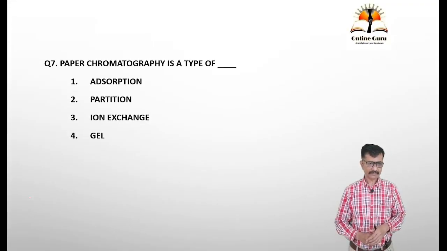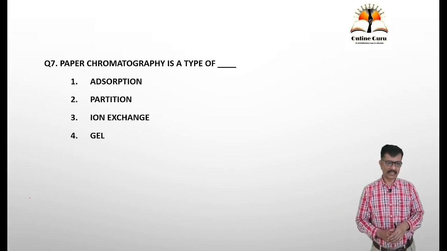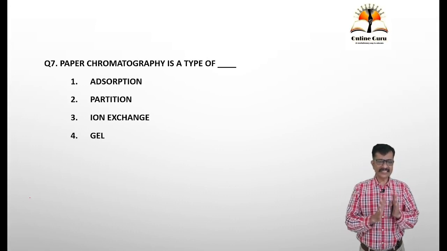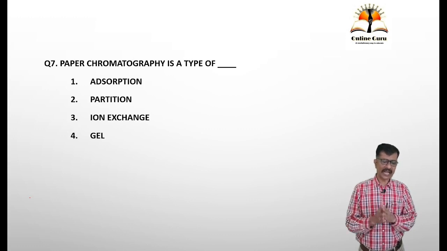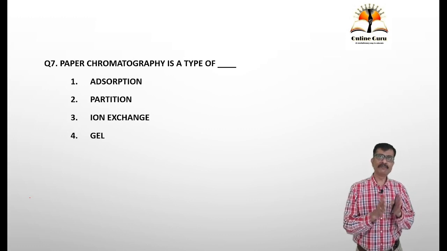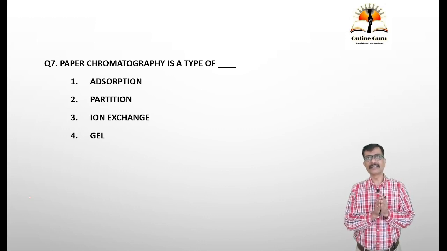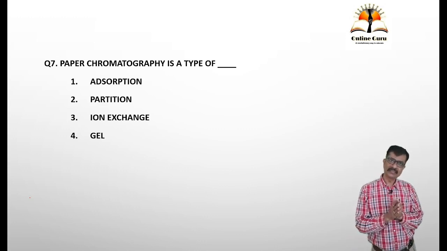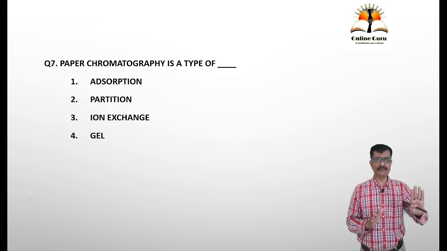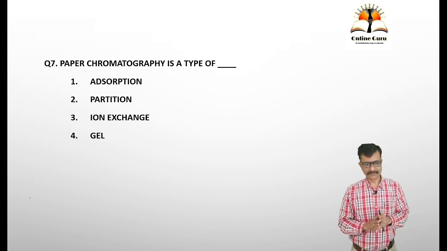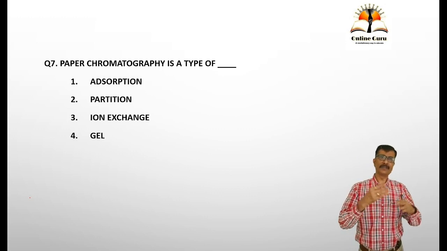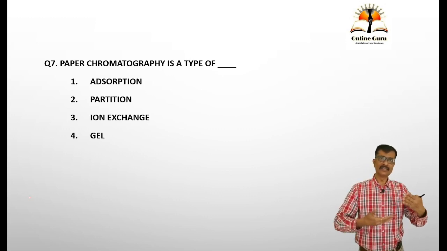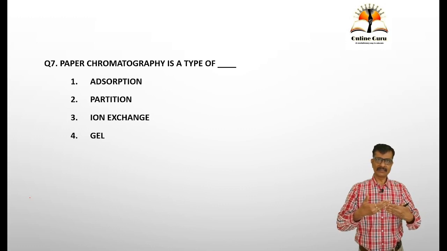Now here, paper chromatography is a type of adsorption, partition, ion exchange, or gel chromatography. When we look at the chromatographic process, two phases are involved. One is a mobile phase, another is a stationary phase. Paper chromatography is performed using paper dipped into the mobile phase.